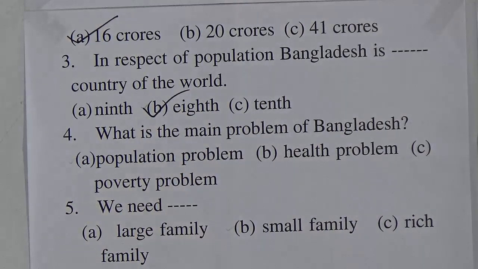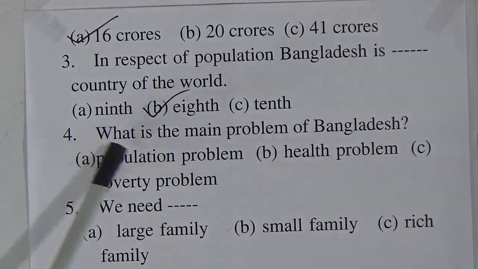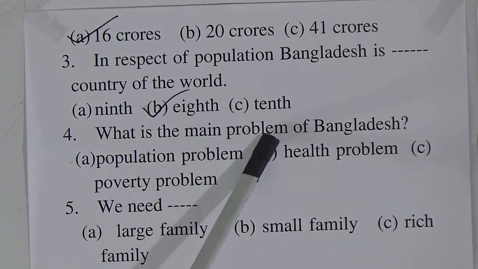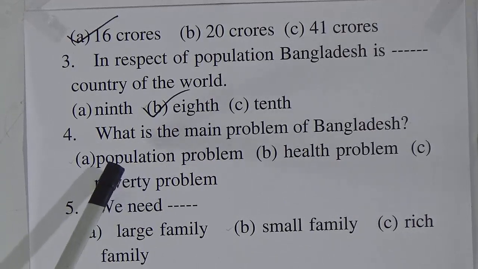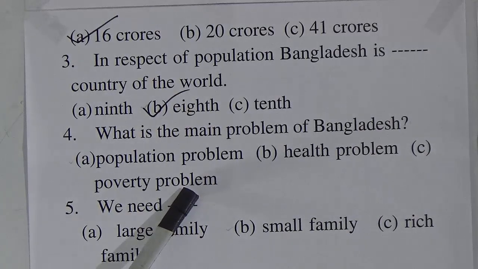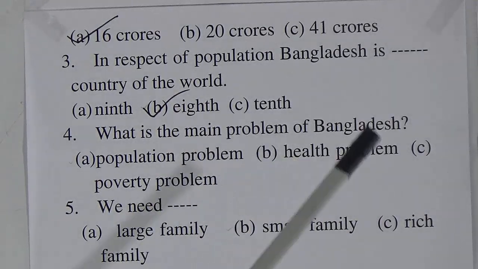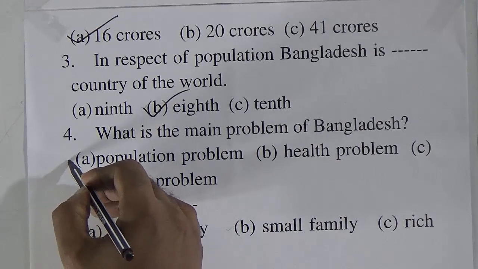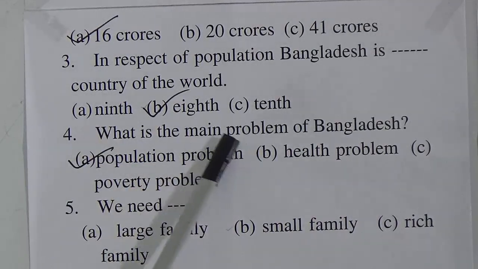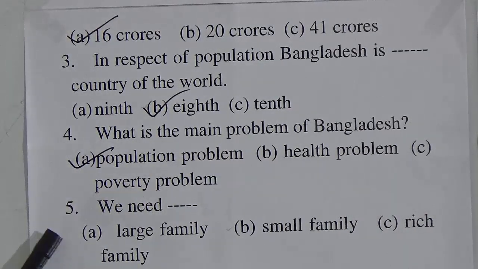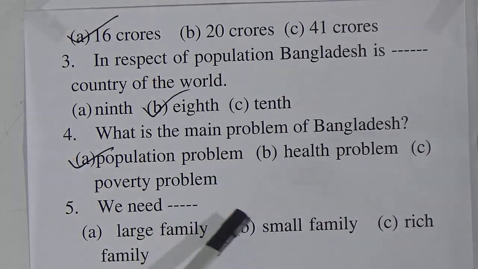Now number 4, what is the main problem of Bangladesh? So look at the options: population problem, health problem, poverty problem. So from our book, we have learned that the main problem of Bangladesh is population problem because we have many populations. So A is the correct answer. What is the main problem of Bangladesh? Answer A, population problem.